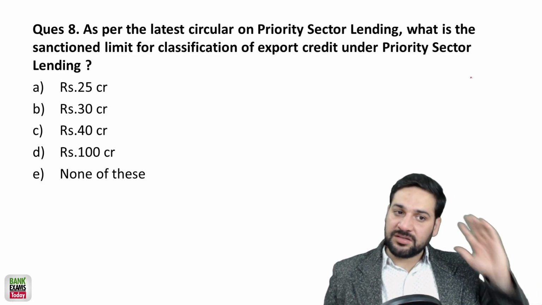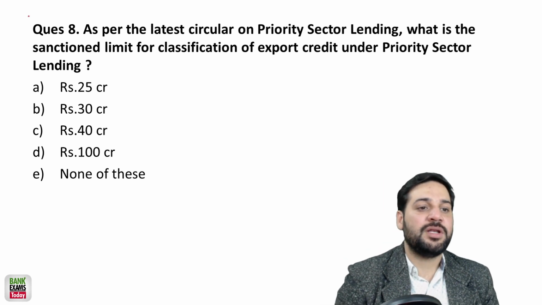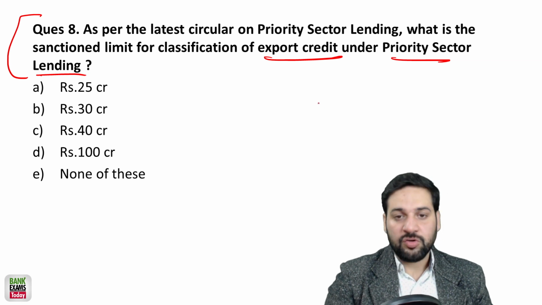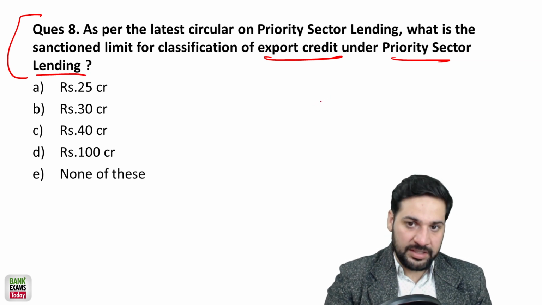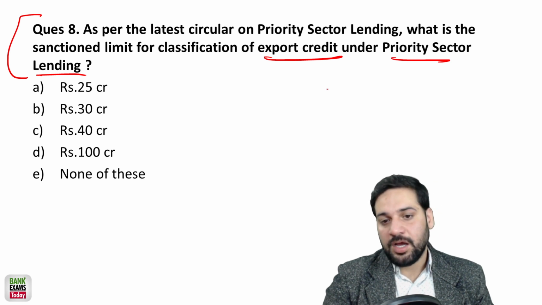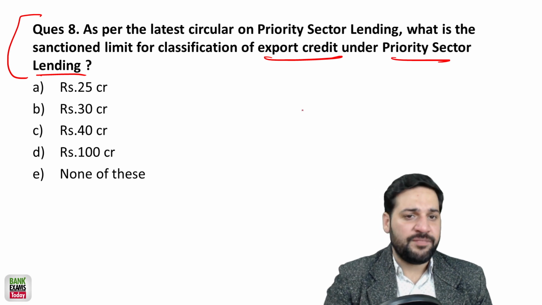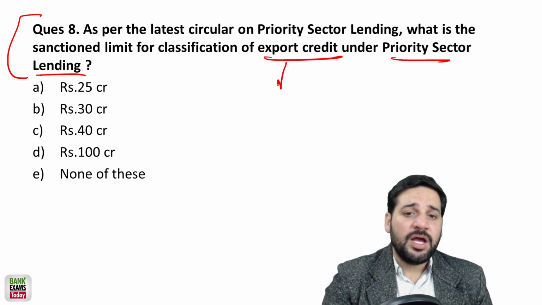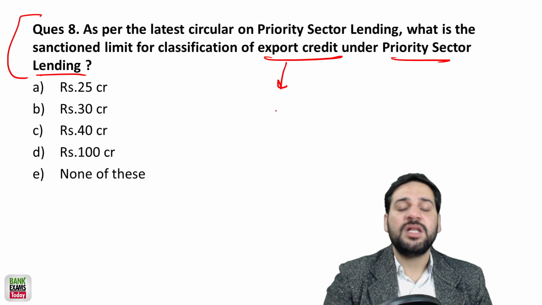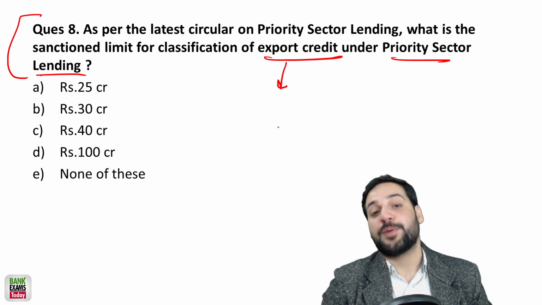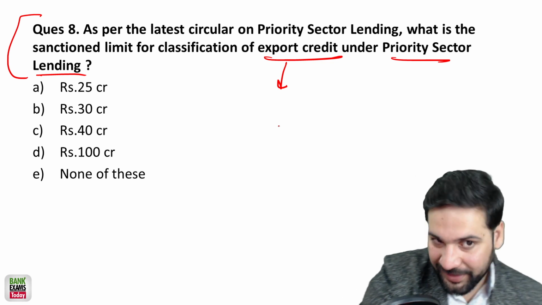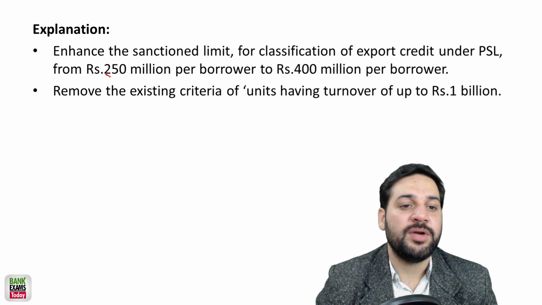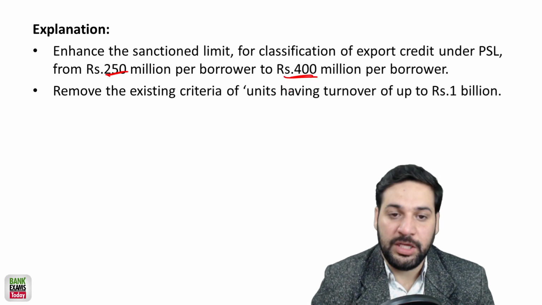As per the latest circular on priority sector, what is the sanction limit for classification of export credit under priority sector lending? Under priority sector lending, if a bank or an NBFC is giving a loan to an exporter, up to a certain limit that credit would be considered as priority sector. So what is that limit for exporters? That used to be 25 crore, but now it has been increased to 40 crores.